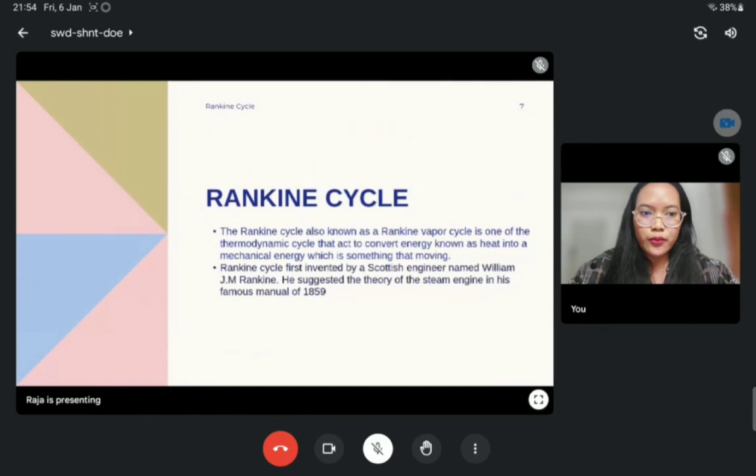The fourth process is the Rankine cycle. The Rankine cycle, also known as the Rankine vapor cycle, is one of the thermodynamic cycles that convert energy known as heat into mechanical energy, which is something that moves. The Rankine cycle was first invented by a Scottish engineer named William J.M. Rankine. He suggested the theory of the steam engine in his famous manual of 1859.